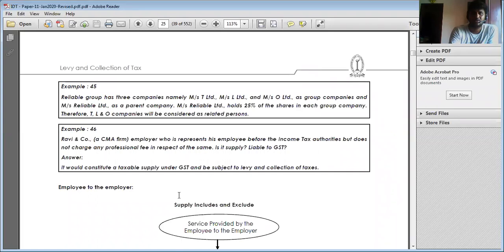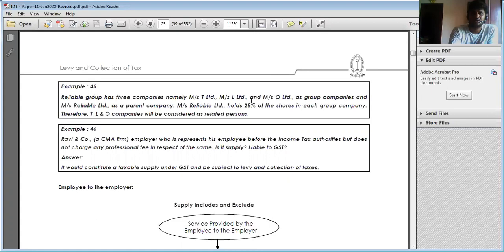Number 2. Next, the Reliance Group has 3 companies, namely T Limited, L Limited and O Limited as group companies, and Reliable Limited as the parent company. Reliable Limited holds 25% shares in each company. So T is related to L, L is related to O, and there is a relation between T and O. All are considered as related party transactions. One person controls all these 3 companies, so all 3 are considered related companies.